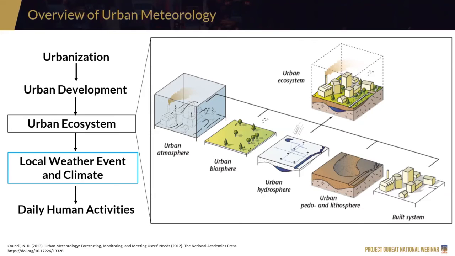Now, this urban ecosystem is unique per city, kasi iba-iba yung features per city. So with these unique features, it also comes with its own local weather event or climate. Again, it's local and it's unique. Climate for Metro Manila does not necessarily reflect that of Cebu or Davao since it's unique.